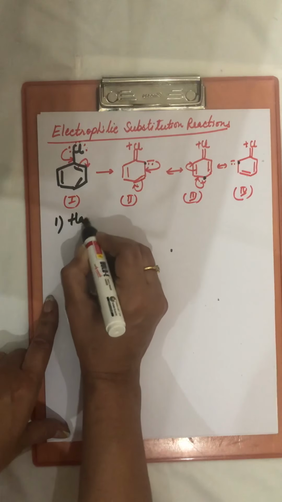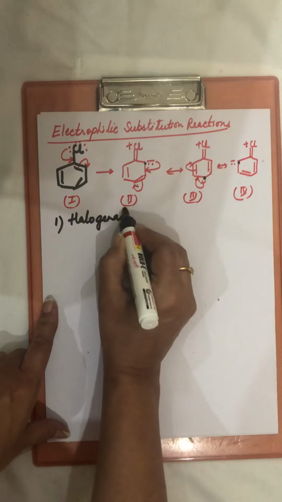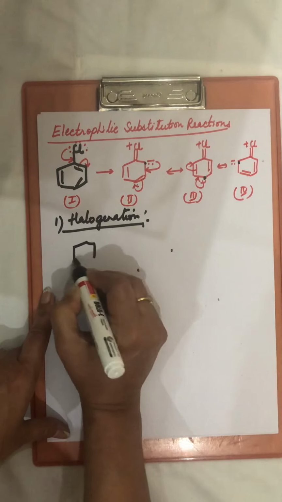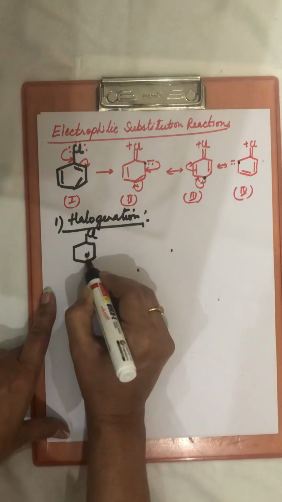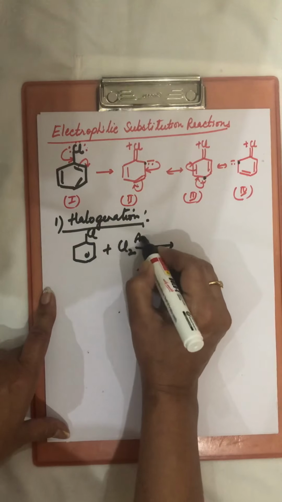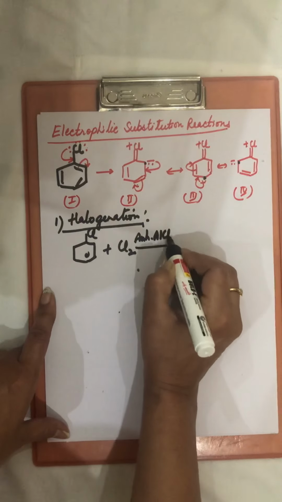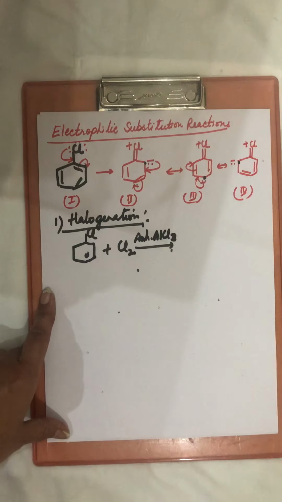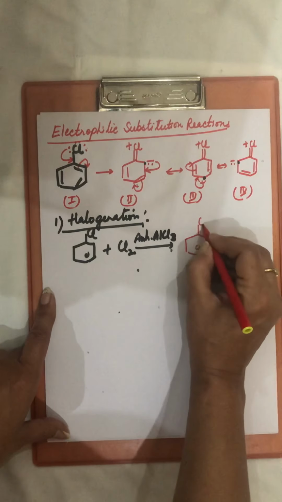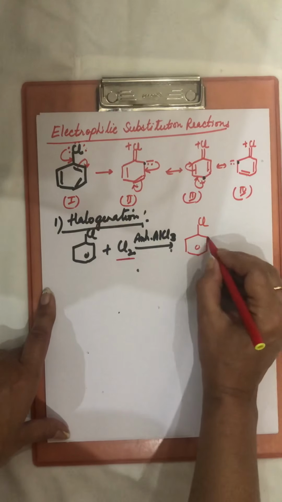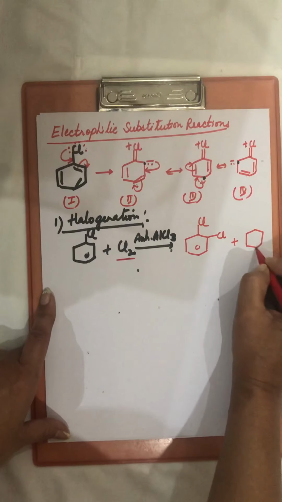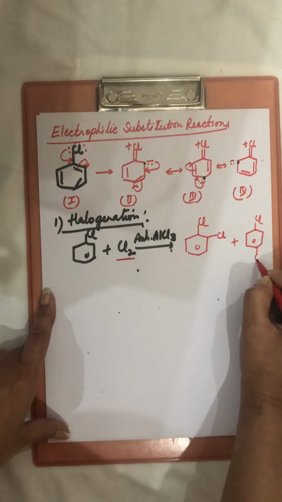The first reaction is halogenation reaction. Chlorobenzene, when reacted with halogen chlorine or bromine in presence of anhydrous AlCl3, that is a Lewis acid, then electrophile from here will attack here at ortho position and plus at the para position.